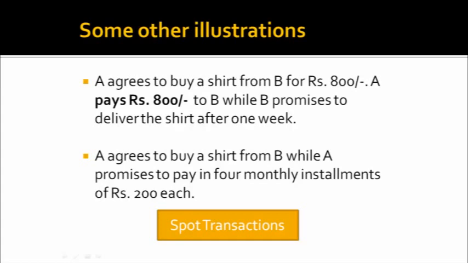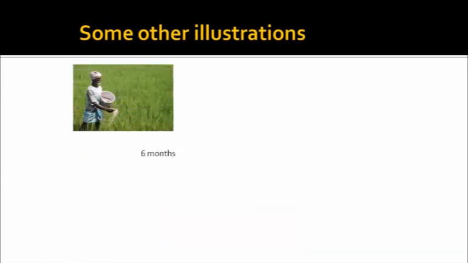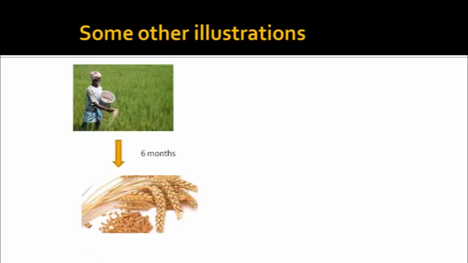Now let's take one more example. Let's say that there is a farmer. A farmer will produce wheat after 6 months. So as of now, the farmer does not hold the commodity. He'll produce the wheat after 6 months. Let's say after 6 months, he'll produce 50 tons of wheat. Now wheat prices are fluctuating. So he wants to make sure about the price that he should get for his crop.